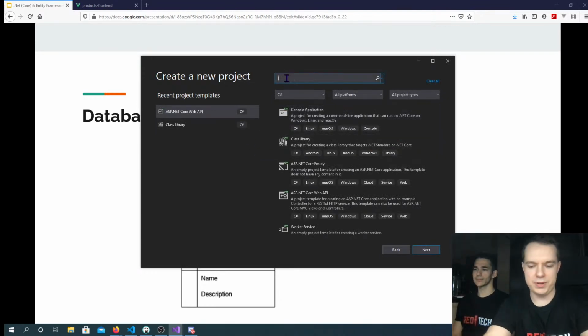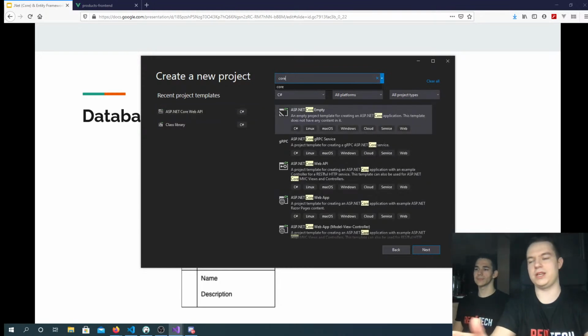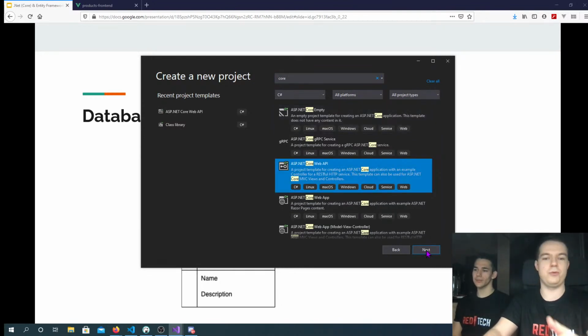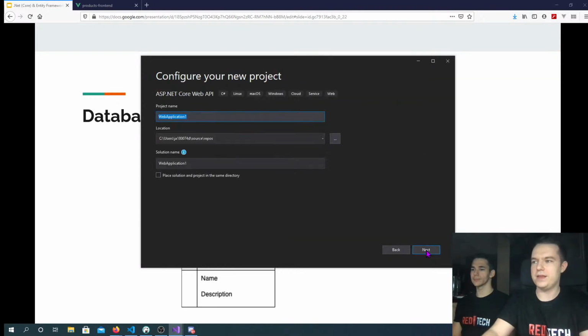So here we will type in core, because we want .NET Core. When you install Visual Studio with .NET, it's also going to install the .NET Framework, but we need .NET Core. These are templates, and we want an ASP.NET Core Web API template, because we want to make an API.